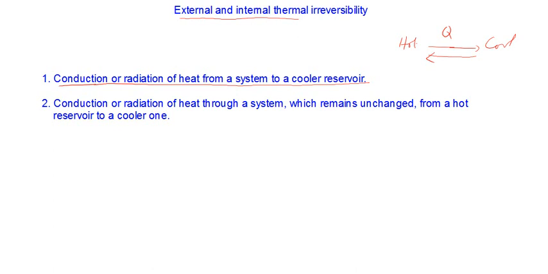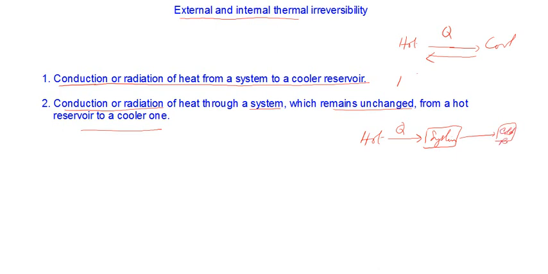Then there is conduction or radiation of heat through a system which remains unchanged, from a hot reservoir to a cooler one. In all these cases, heat flows from a hot reservoir to a cooler one through a system. Just imagine you have a hot reservoir, some heat Q is there, and there is an intermediate thing known as a system, and the heat is flowing through it to a cold reservoir.